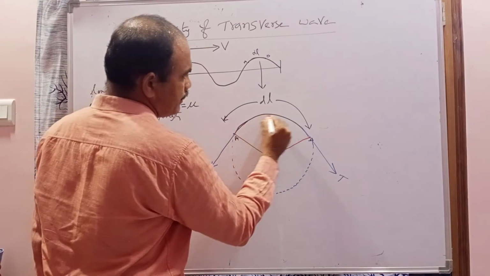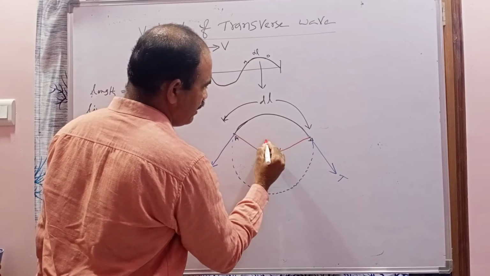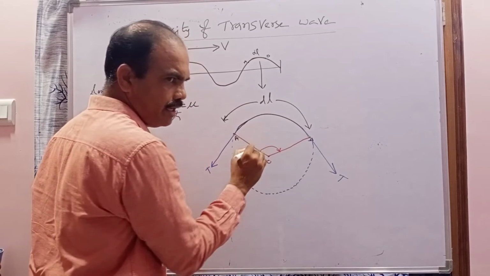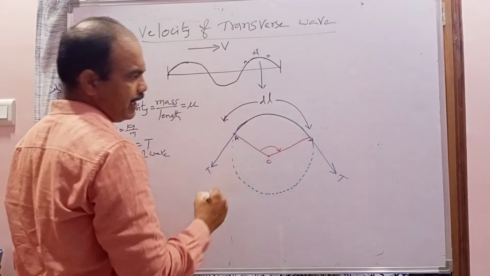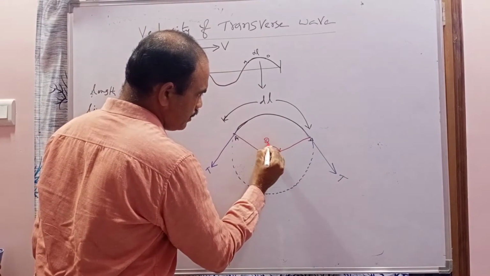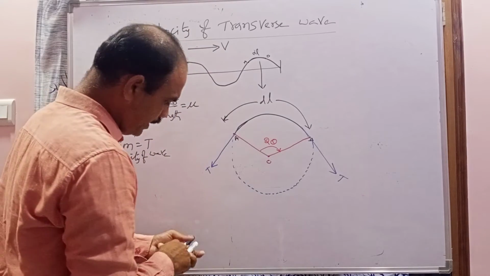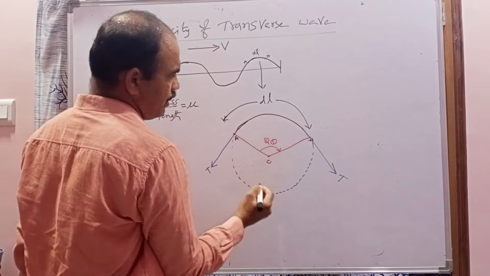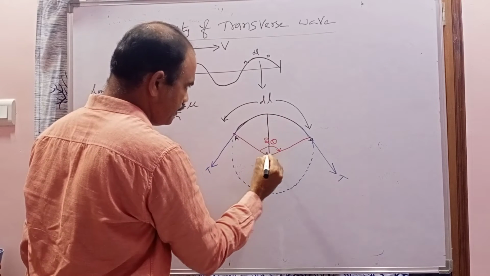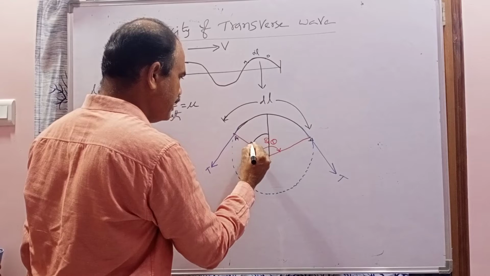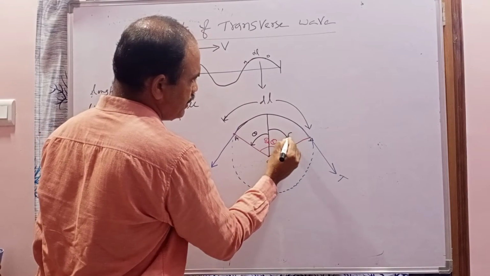Now consider this segment makes some angle. That angle will be considered 2 theta. You can also take theta, but to make the calculation easy, I am taking 2 theta. This total angle is 2 theta. Now when this arc is divided into 2 parts, this part makes an angle theta, and this part also makes an angle theta.